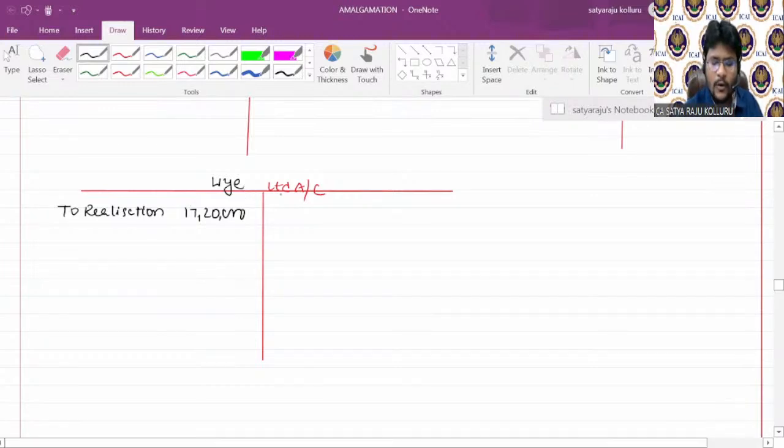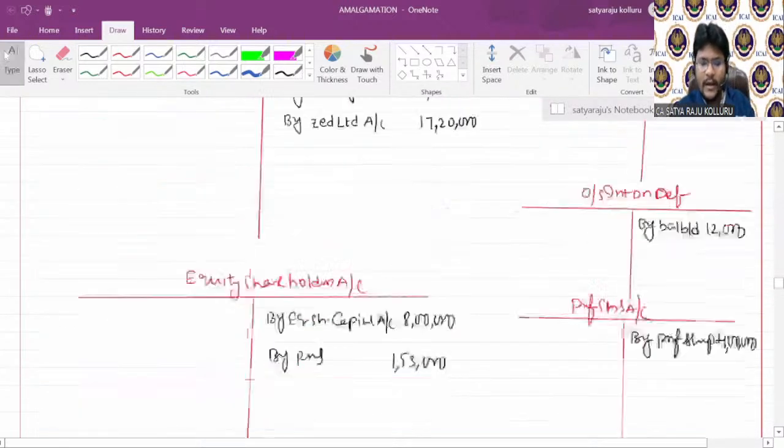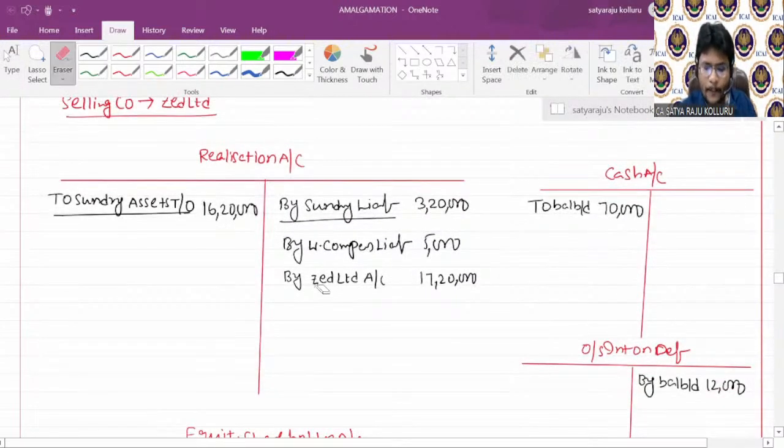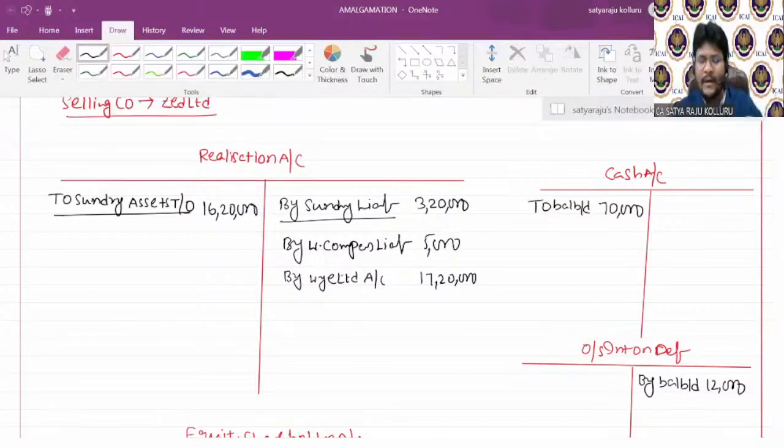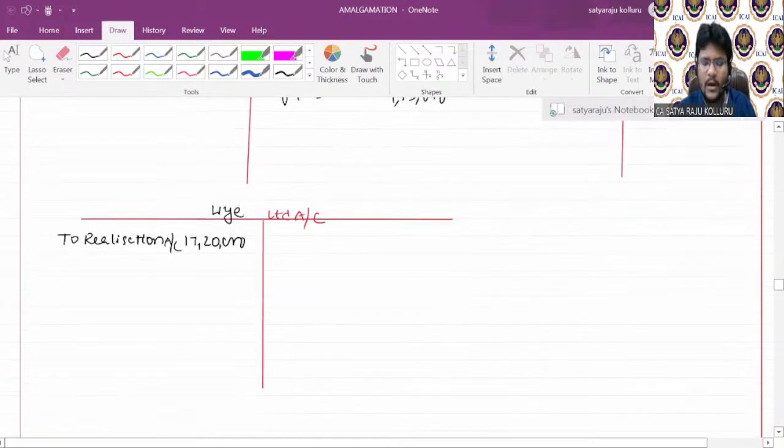Concentrate. So in Y Limited account to realization account, 17,20,000. In realization, it is by Y Limited. I'll change this one as well. I'm extremely sorry. So PC due is over. Now let me write the entry for PC receipt. Cash account debit, preference shares of Y Limited account debit, equity shares of Y Limited account debit to Y Limited.